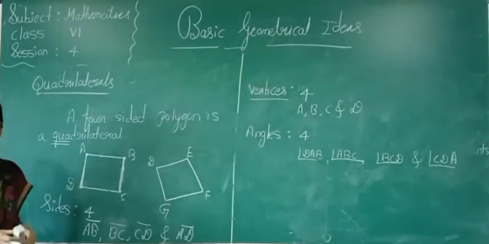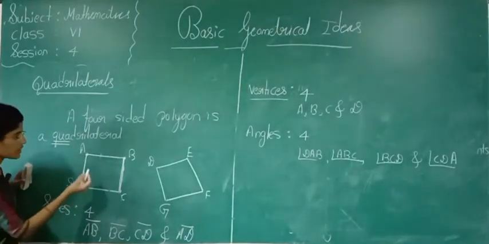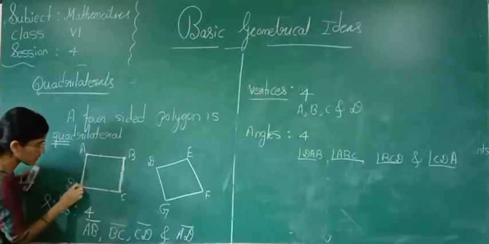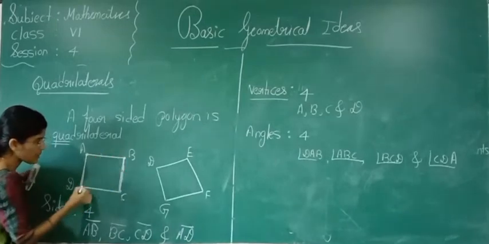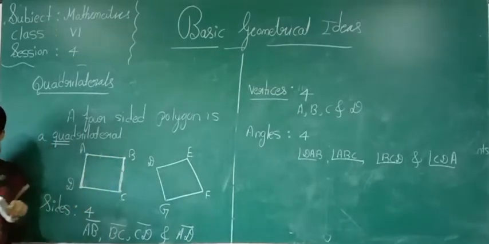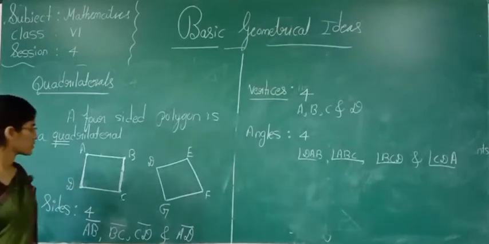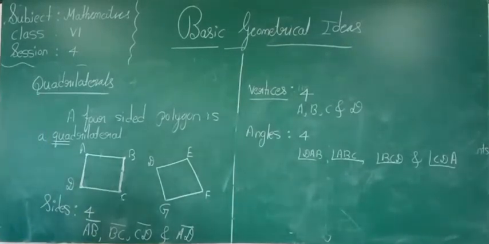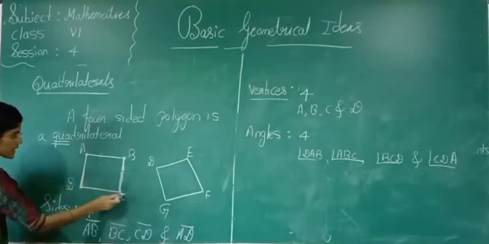Now see here, in a quadrilateral, now we are studying some properties. Now see here, AB is parallel to DC. In the quadrilateral ABCD, AB and CD, what is this?